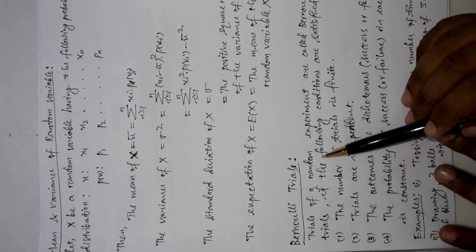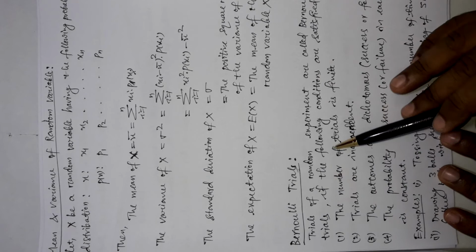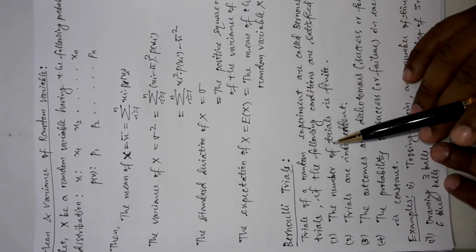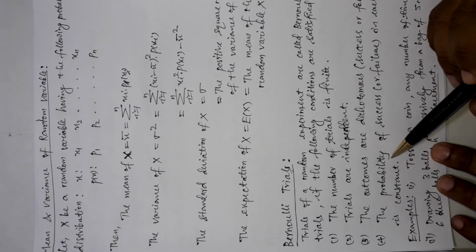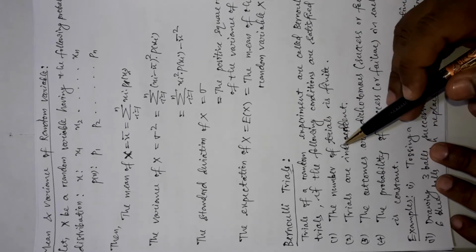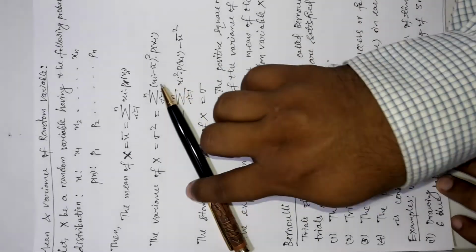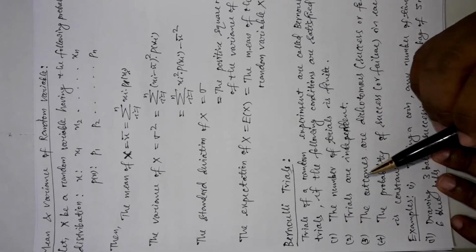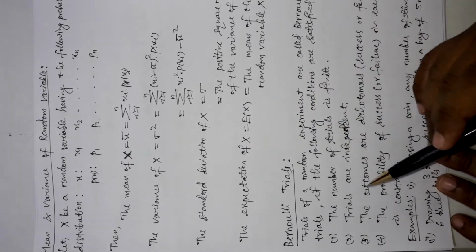Trials of a random experiment are called Bernoulli's trials if the following conditions are satisfied. You can see 4 different conditions are given, and if all these 4 conditions are satisfied together, then we can call the trials of that random experiment Bernoulli's trials.